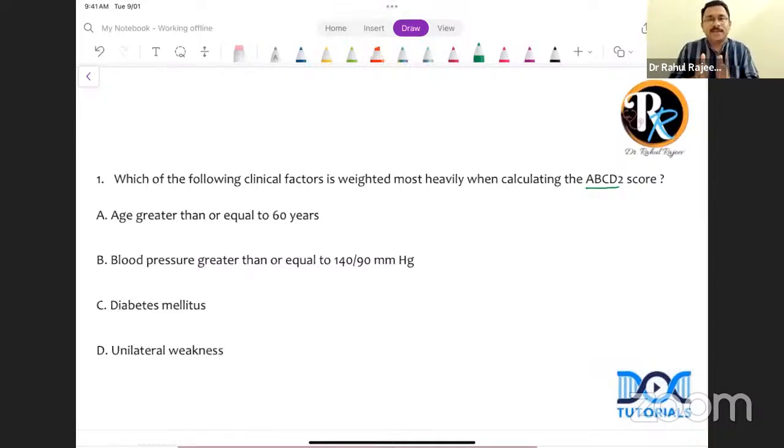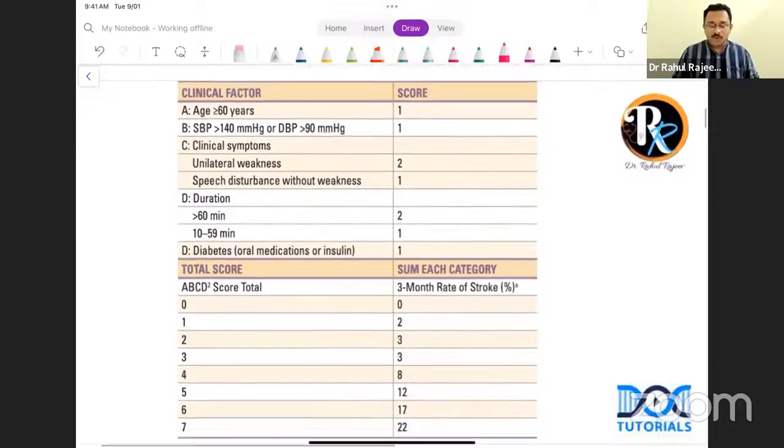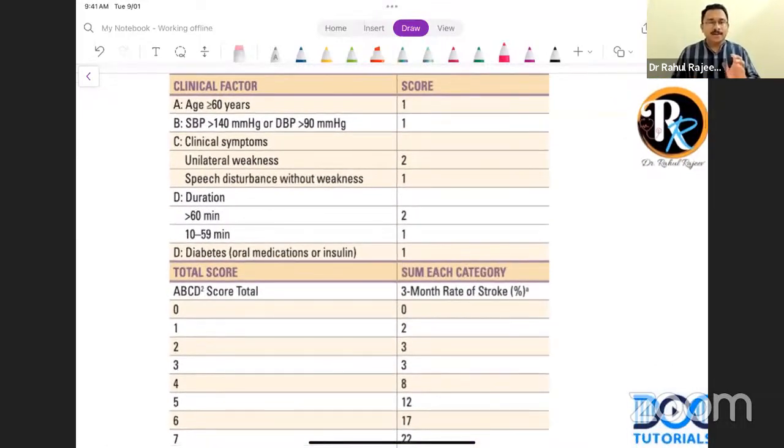If a patient develops a transient ischemic attack, the risk that he develops a stroke in the coming few days or weeks is assessed by the ABCD2 score. Now, they have asked what is weighted most heavily. So let us have a look at the ABCD2 score and the parameters.